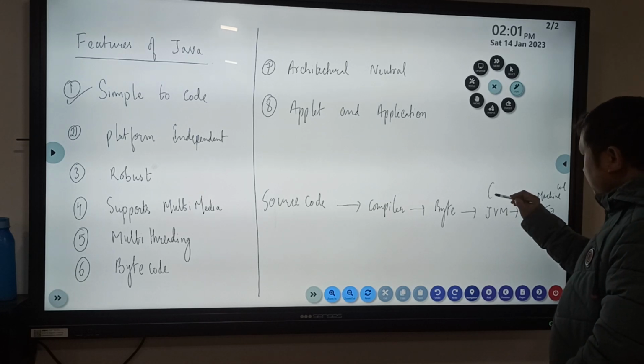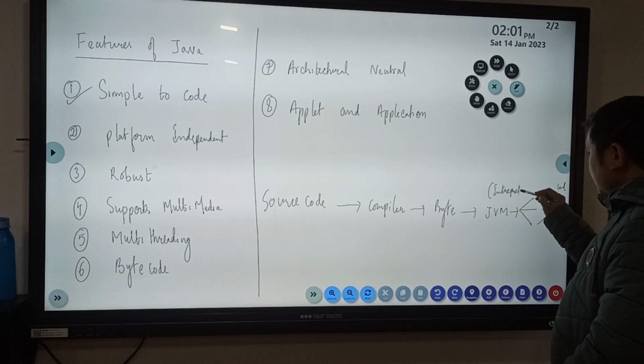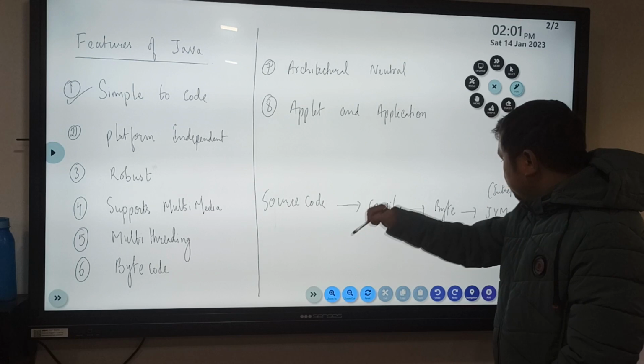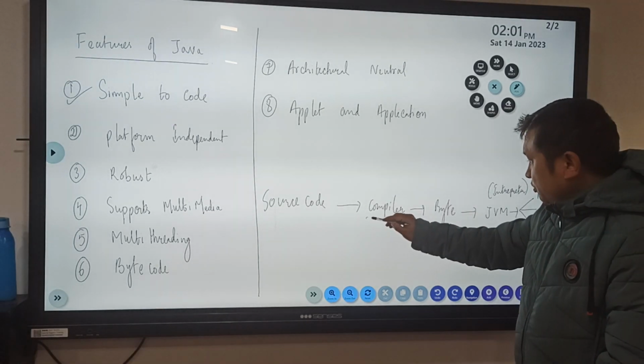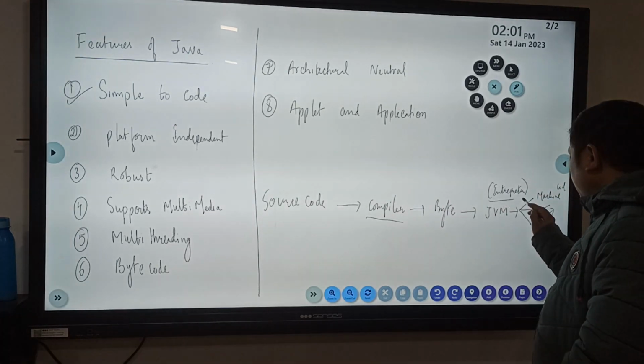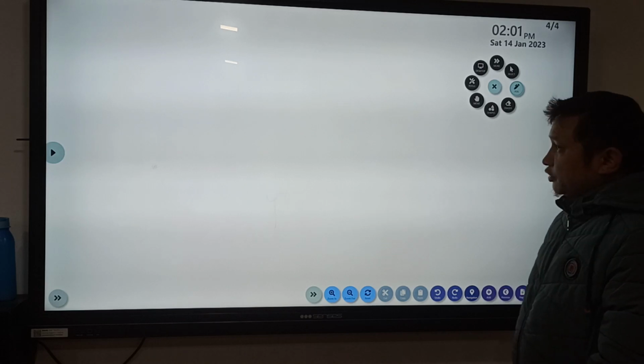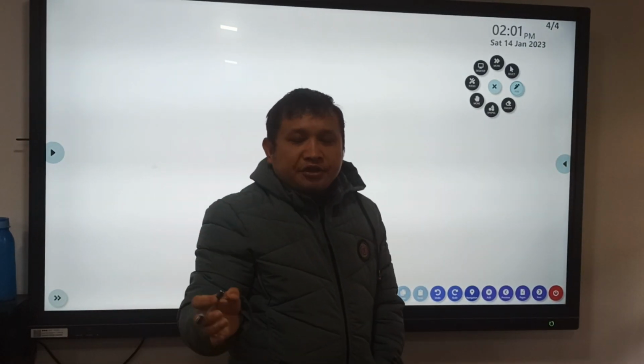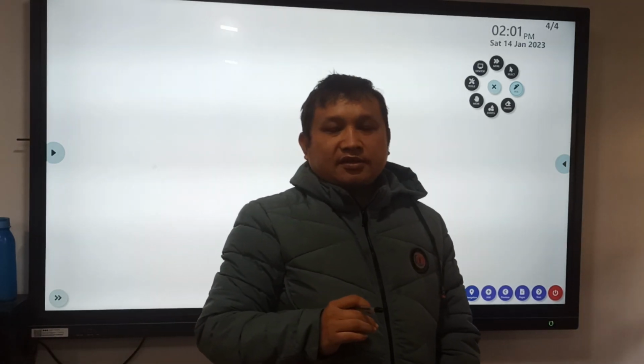Now, what is this JVM? This is the interpreter. Before learning what is bytecode, what is source code, what is machine code, you must know what is a compiler and what is an interpreter. Okay. Now, see, compiler and interpreter both are known as translators.